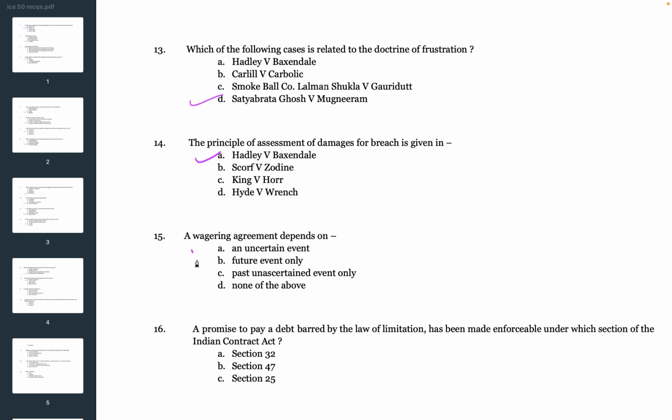So the correct answer is A. An uncertain event. A wagering agreement depends on an uncertain event. Next question. A promise to pay a debt barred by the law of limitation has been made enforceable under which section of the Indian Contract Act? Section 32, Section 47, Section 25 or Section 8? The correct answer is C, Section 25. A promise to pay a debt barred by the law of limitation has been made enforceable under Section 25.